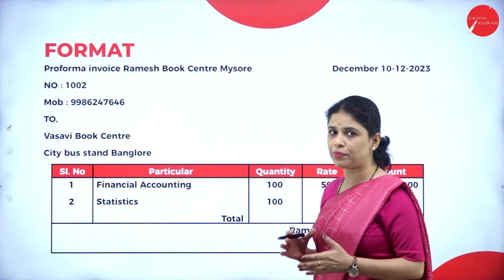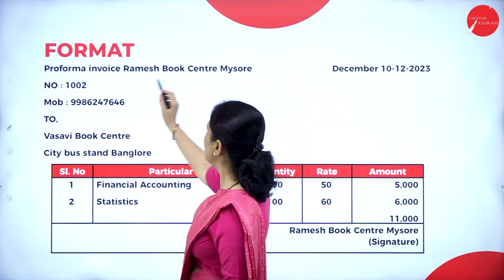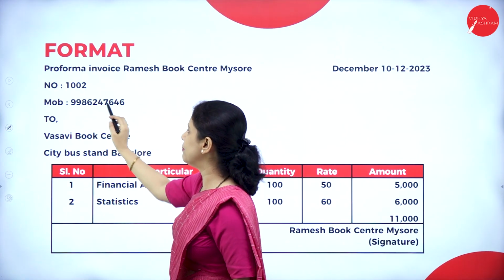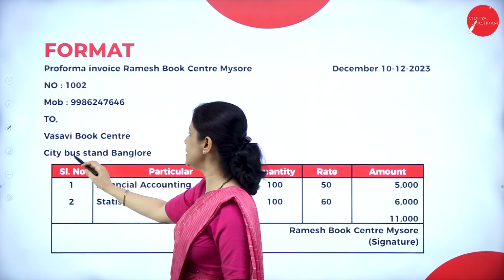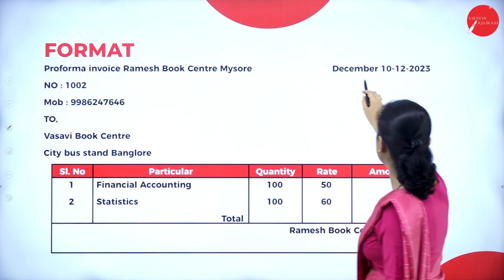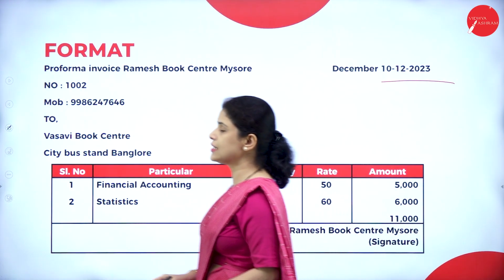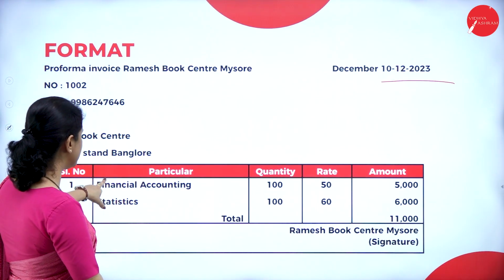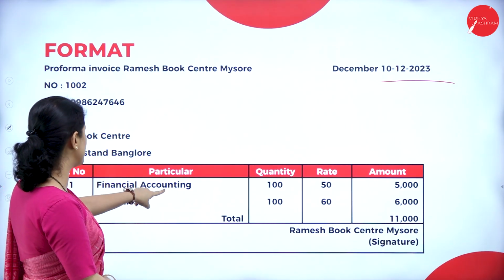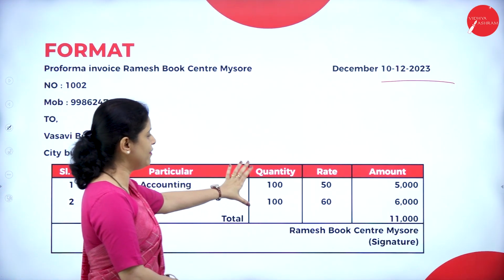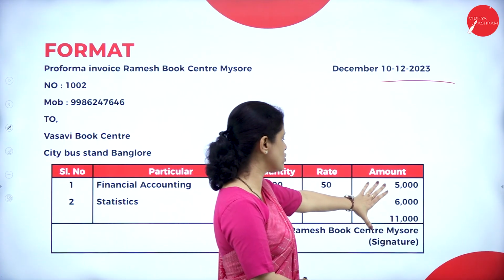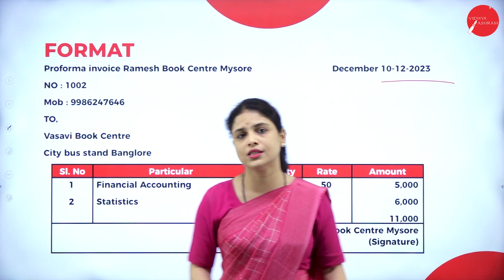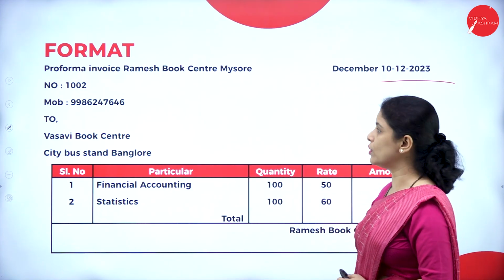Let us see the format of pro forma invoice. So, pro forma invoice, Ramesh Book Center, Mysuru. Number is given, mobile number is given, to whom: Vasavi Book Center, City Bus Stand, Bangalore. So, the date we have to write. Next here, let us see the particulars of pro forma invoice. So, numbers we will write. Here they sent two books. One is financial accounting, another one is statistics. They will write the quantity, rate and also amount and also the total. After that, they will put the signature. So, this is the format of pro forma invoice.